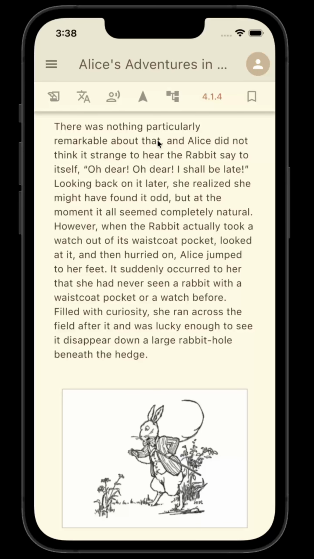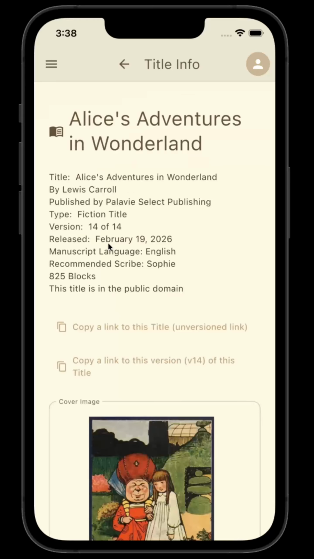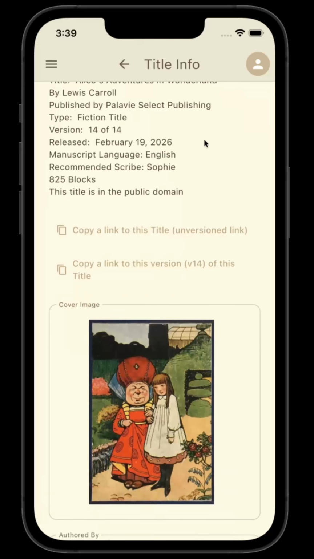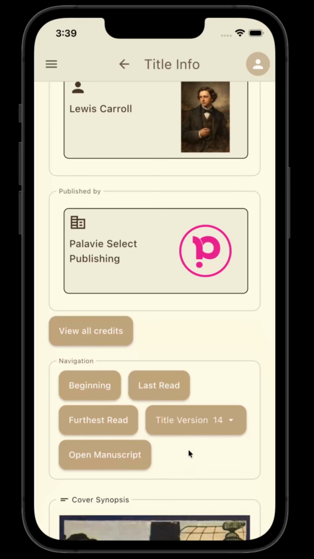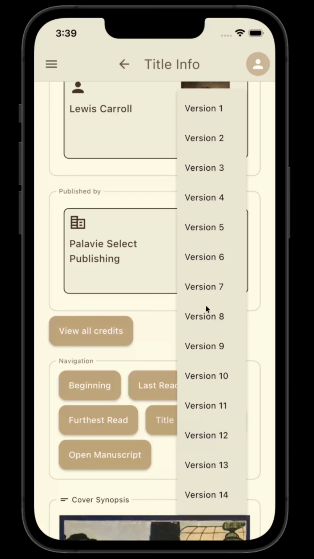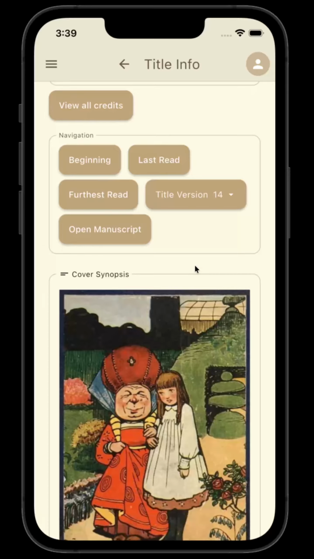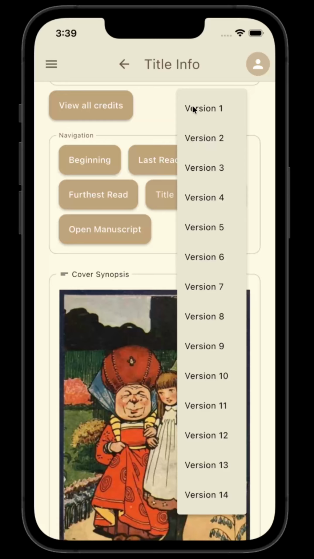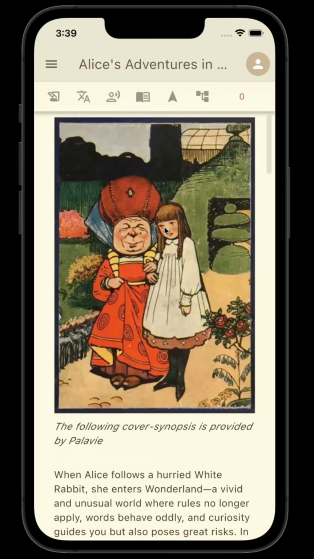And the reason that works is everything in Tapestry is fully versioned. So if I go to the title info here for this title, you can see author, cover image, etc. But importantly, you have the title version selector here. And every single version of this title, from the very first one to the very latest one, is fully available, and you can navigate to whichever one you want. So if I go back to, let's say, version 13, and there we are, and it'll let me know that I'm not on the latest, but you can also opt to stay on this version if that's what you want to do.